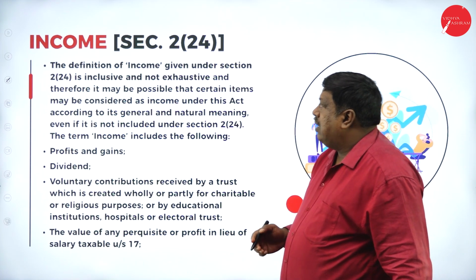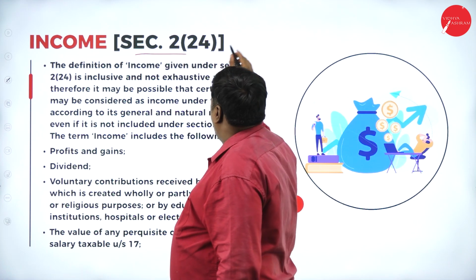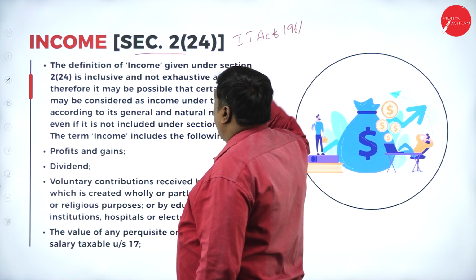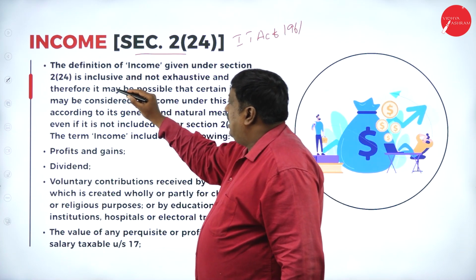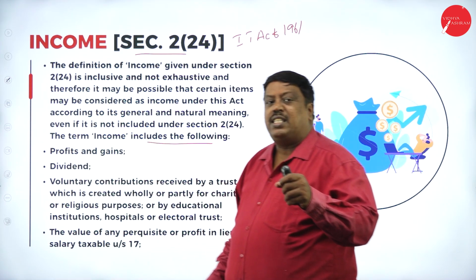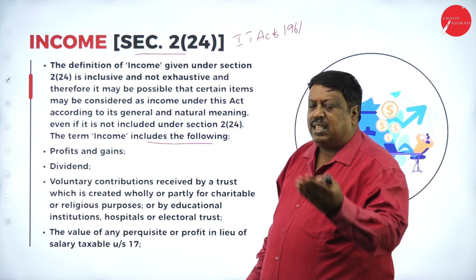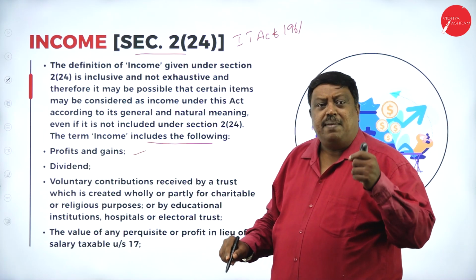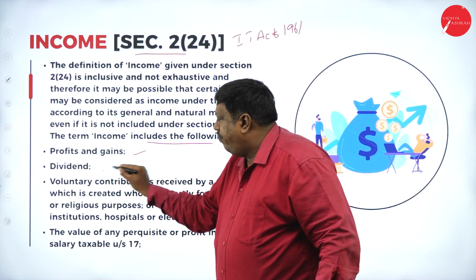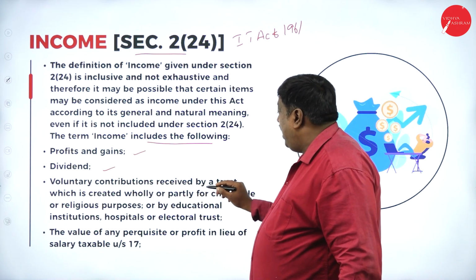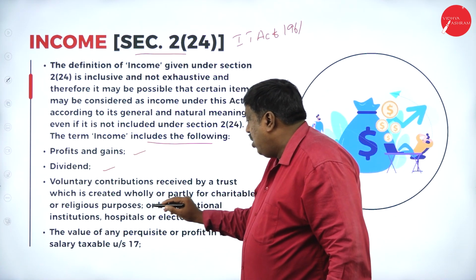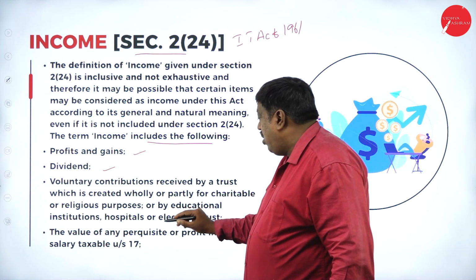Then what is income? According to section 2 subclause 24 of the Income Tax Act 1961, the definition is clearly given. The term income includes the following. Any profits or gain made by a person is income. If any person receives dividend either from a domestic company or a foreign company, it is income. Any voluntary contribution received by a trust created wholly or partially for charitable or religious purposes, or by an educational institution, hospital or electoral trust.